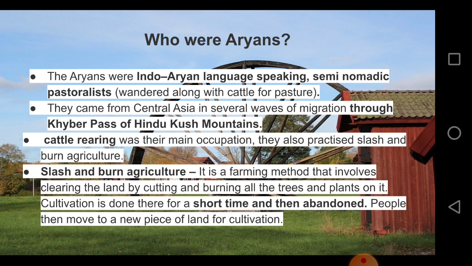After sowing seeds, when they get the produce, they will take it, and for a short time, that is for a few years, they will use that land for sowing and reaping. After getting good grains and food, they leave the land. They don't even look after the land. They leave the land and start moving to another land.